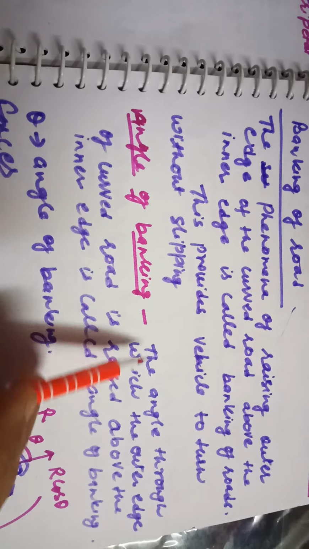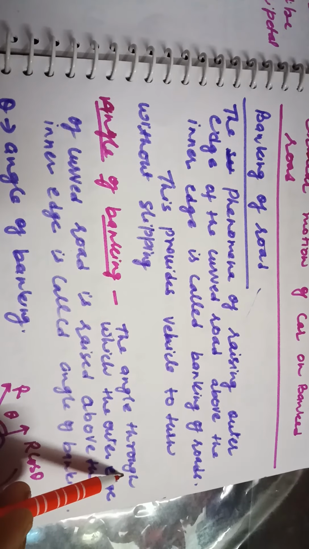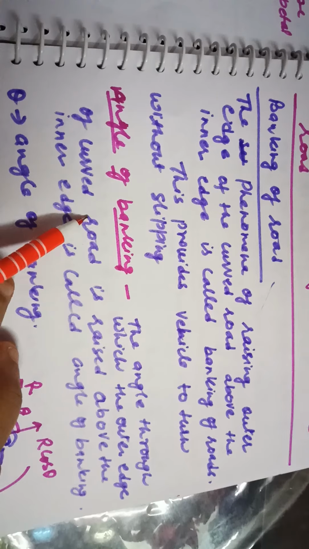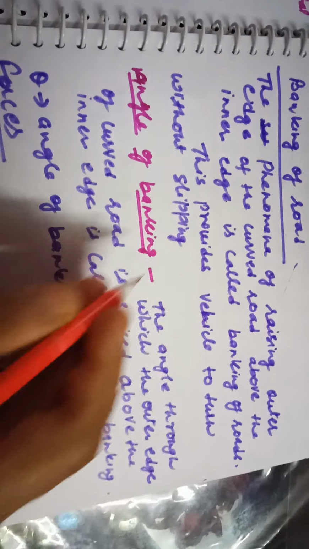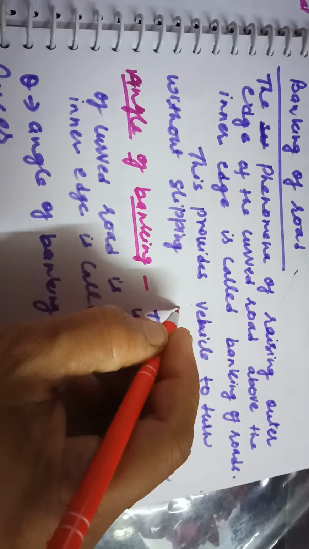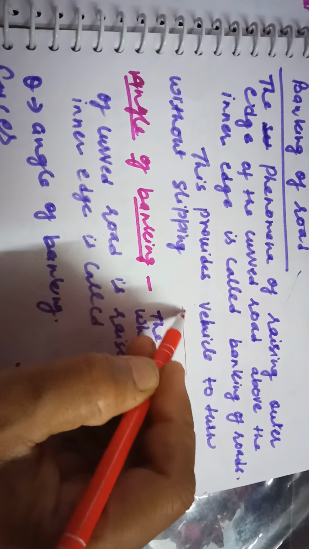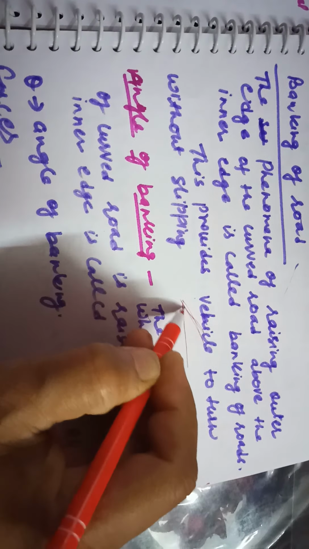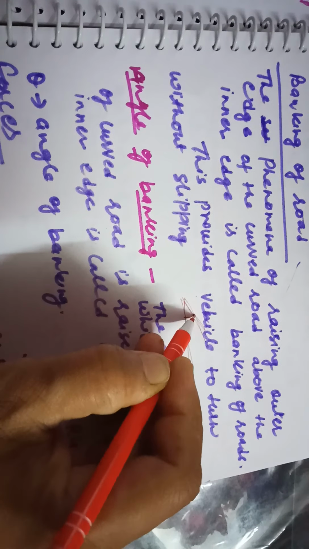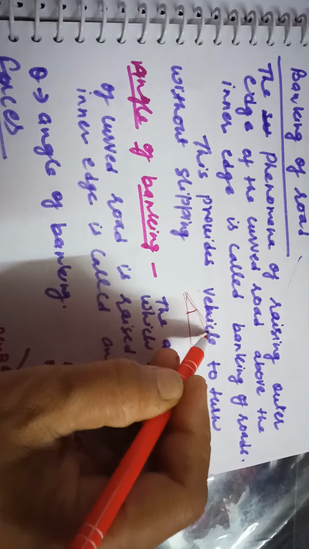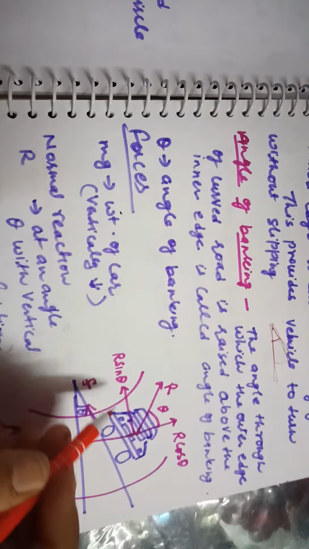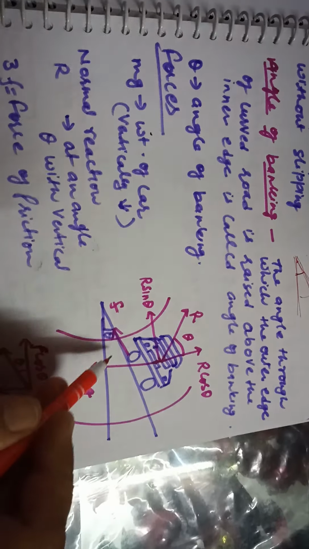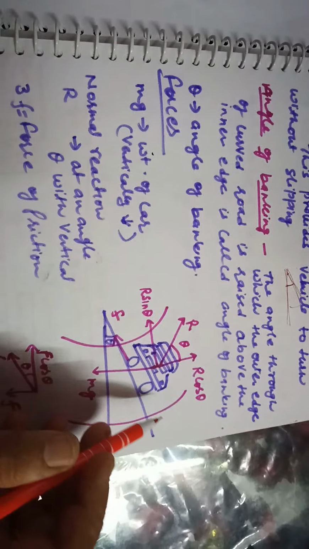Now what is the meaning of the angle of banking? The angle through which the outer edge of the curved road is raised above the inner edge is called the angle of banking. For example, suppose this is a horizontal plane, but when you make an inclined plane, it will be like this. This is called the angle of banking because the outer edge is a little raised as compared to the inner edge.